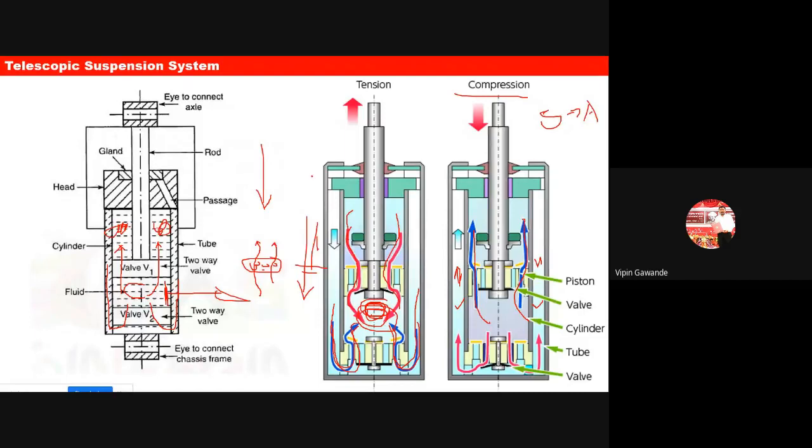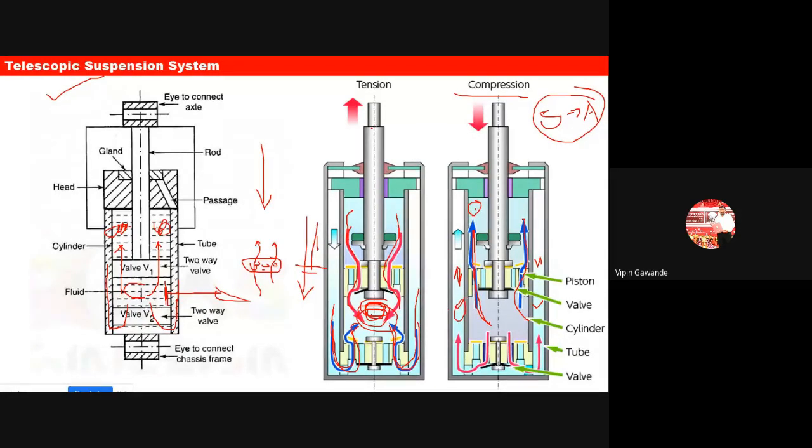So this is because of this movement of the piston, so there is an absorption of the shock. So this is your working of your telescopic suspension system. See, this is very simple working. During the compression, the fluid moves up above the cylinder here, in the upper portion, and some fluid goes into the tube. Okay, so now we have the fluid here and here.